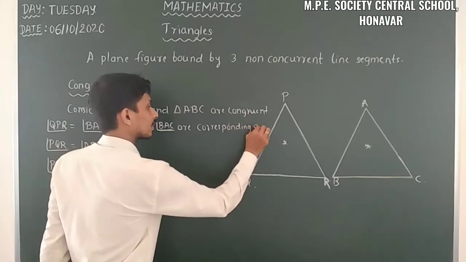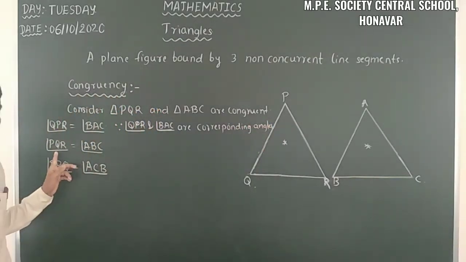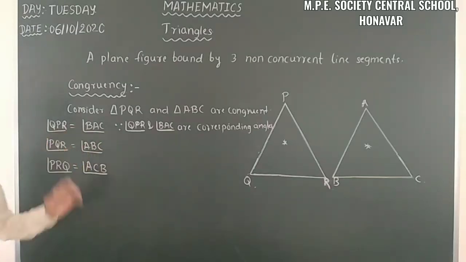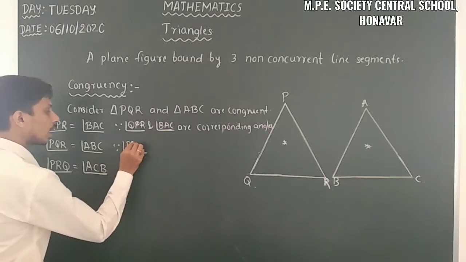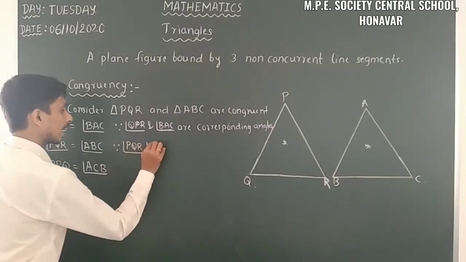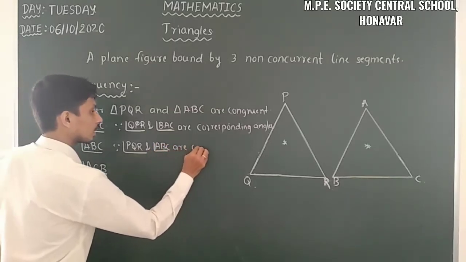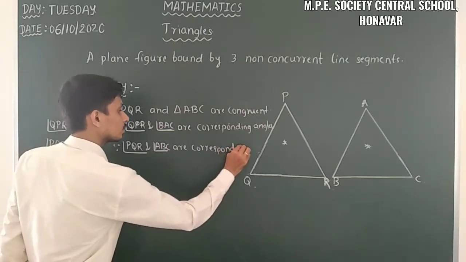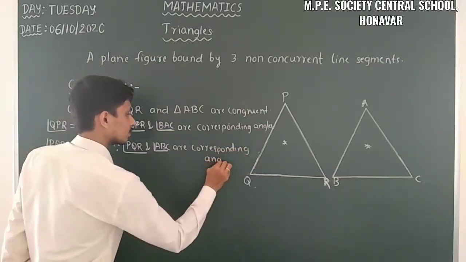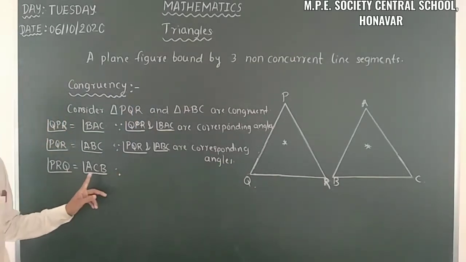Then angle PQR and angle ABC are corresponding angles. Then angle PRQ is equal to angle ACB.